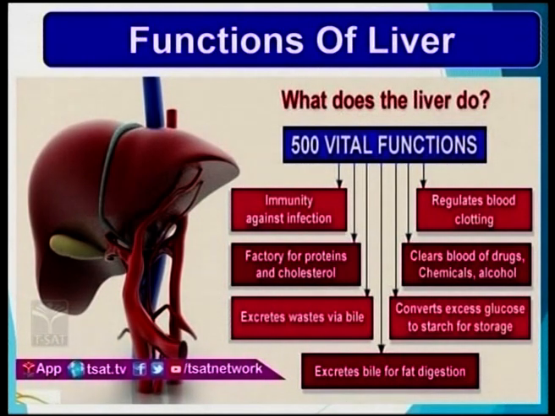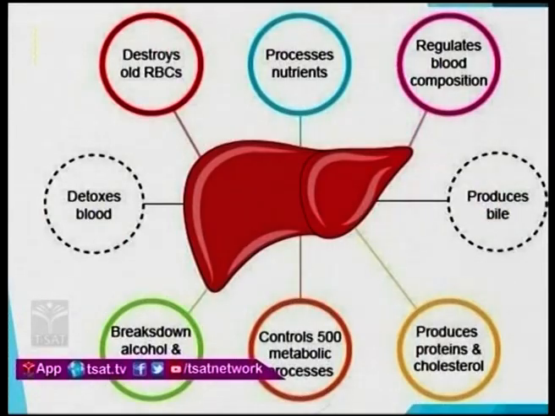I will be telling you what blood clotting means. It clears blood of drugs, chemicals and alcohol. It converts excess glucose into starch for storage, and it also secretes bile for fat digestion.